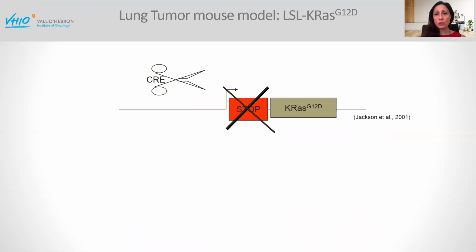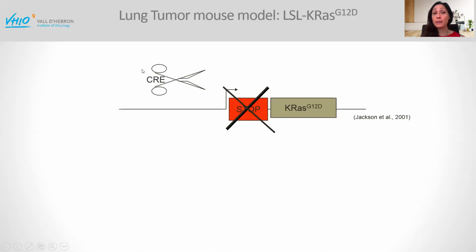And in order to show its therapeutic effect, we crossed these animals with a very well-known lung tumor mouse model, characterized by Dave Tuveson in Tyler Jacks' lab. Basically, it's a model in which endogenous KRAS has been replaced by a mutated KRAS G12D, preceded by a lox-stop-lox cassette.